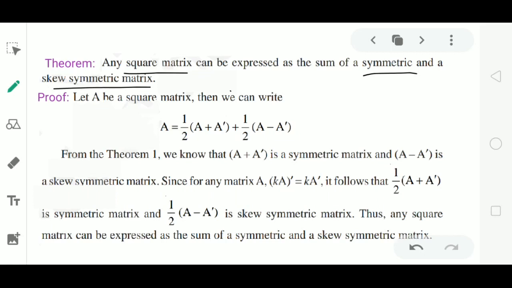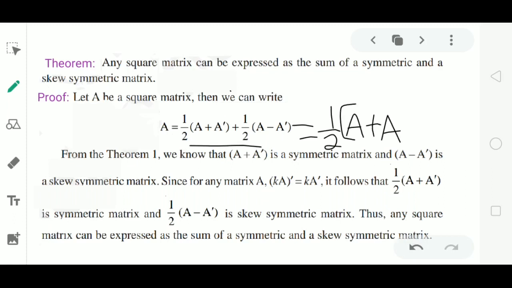That is, any matrix can be written as symmetric matrix plus skew symmetric matrix. Look at the proof. Let A be a square matrix. Then we can write A is equal to 1 by 2 into (A plus A dash) plus 1 by 2 into (A minus A dash). I'll explain why I have considered this expression for A. Observe here, if I take 1 by 2 common in the RHS, then remaining is A plus A dash in the first term, A minus A dash in the second term.